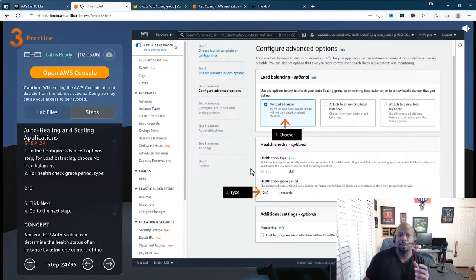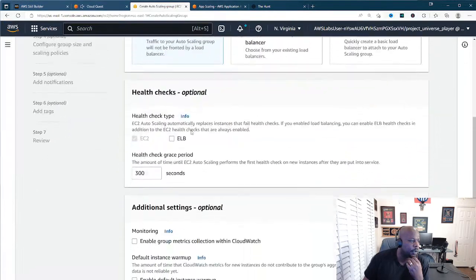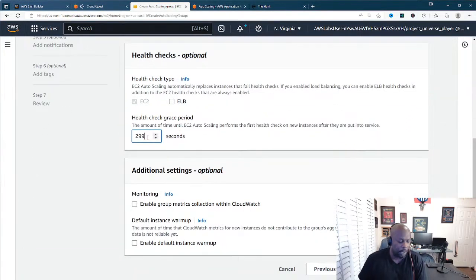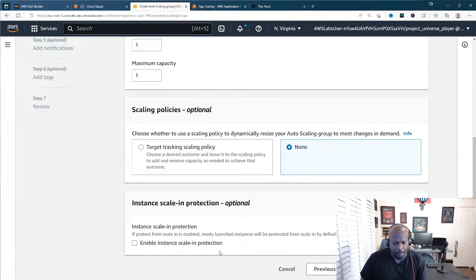So we need a load balancer because when all this traffic comes through, it takes all the traffic and dishes it out to our web service, or through that auto scaling group, so that our network does not become bogged down. For now we choose no load balancer. Then the health check is 240 seconds, so we'll put 240 seconds right here, and then click next.